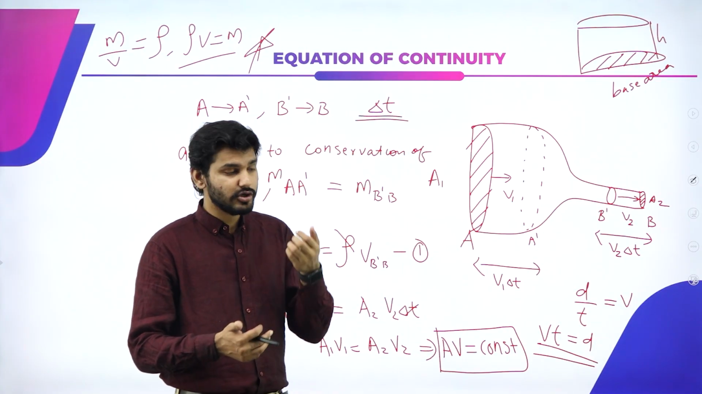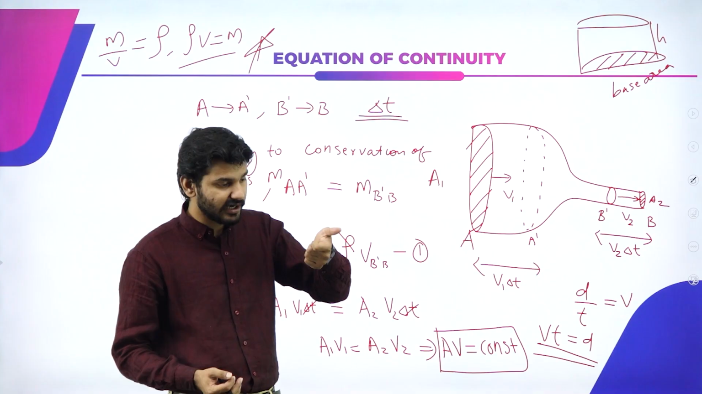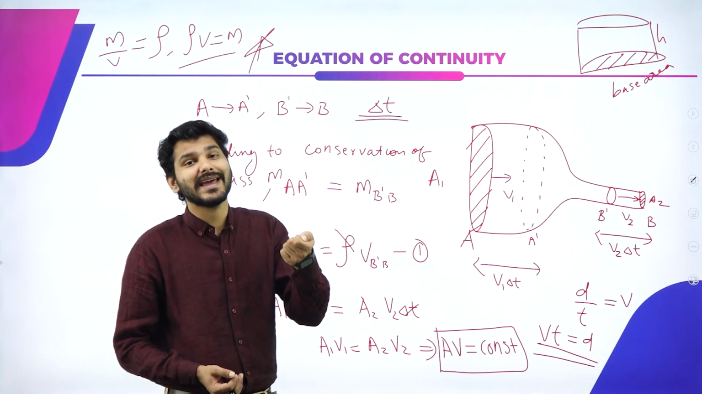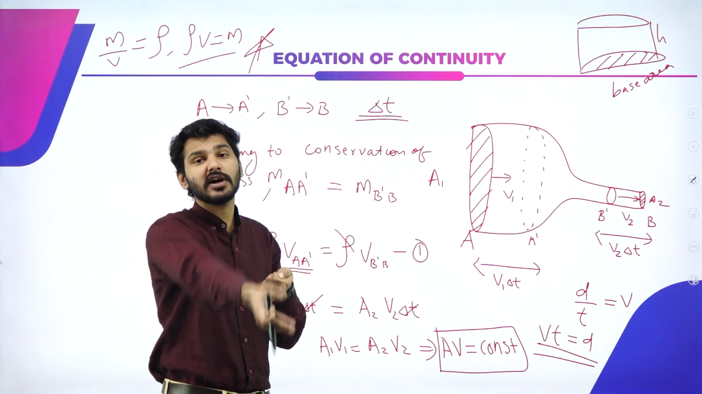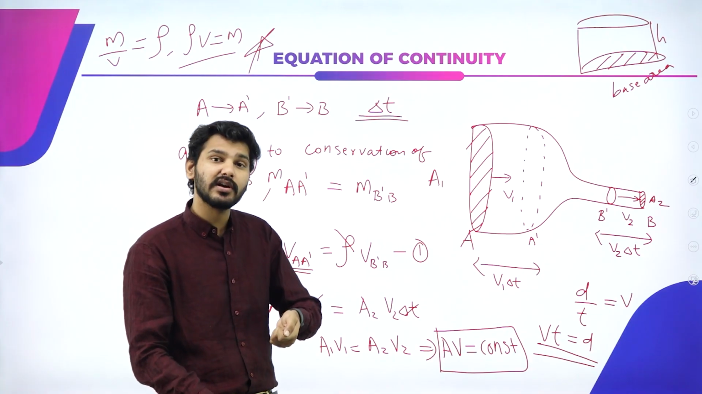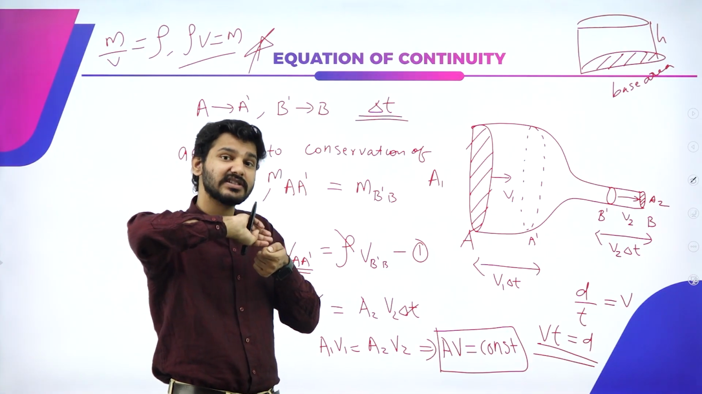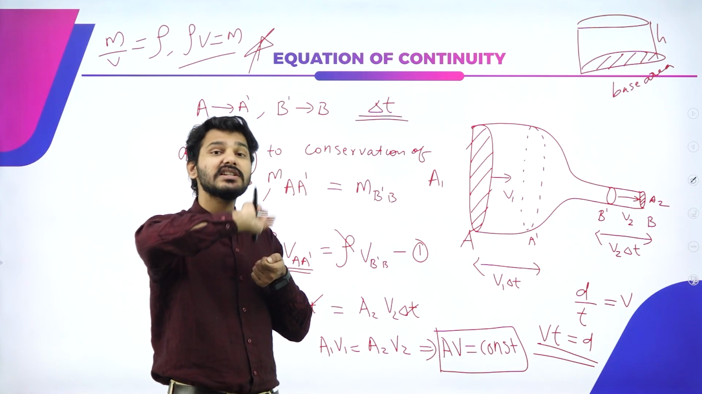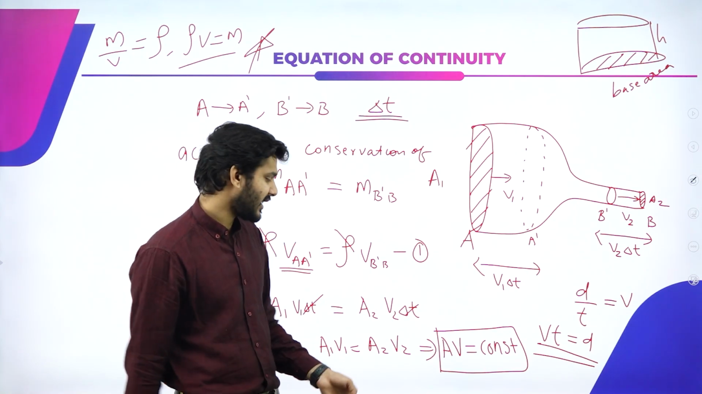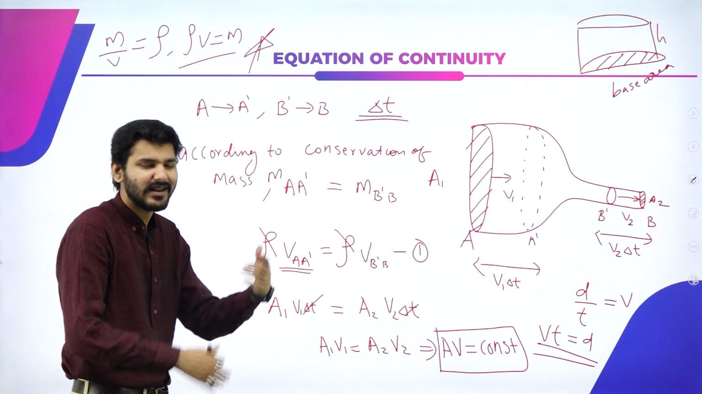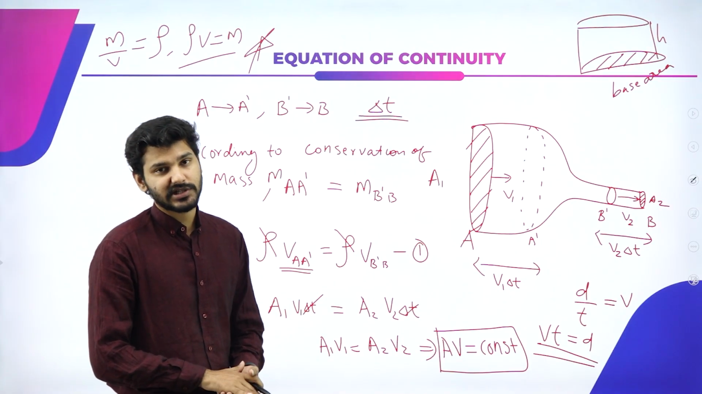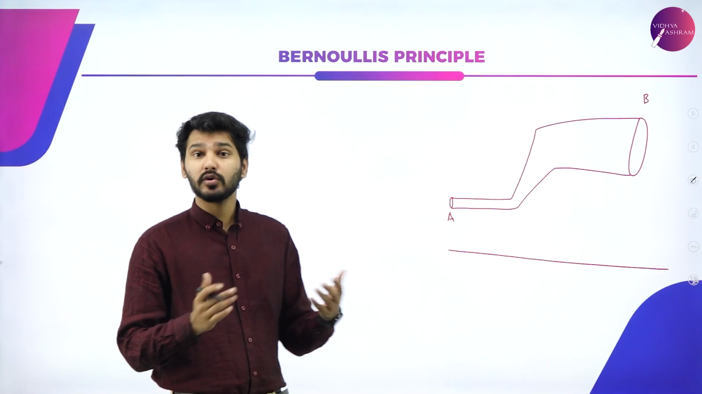That is why when you use a hose to water something and you suddenly press and hold at the end of the hose, the water squirts out faster, because the area is now reduced, which means the water that is being pushed through must come out, which means the velocity must increase. So that is what this equation states, and it is known as the equation of continuity. Now, the next thing is Bernoulli's principle.